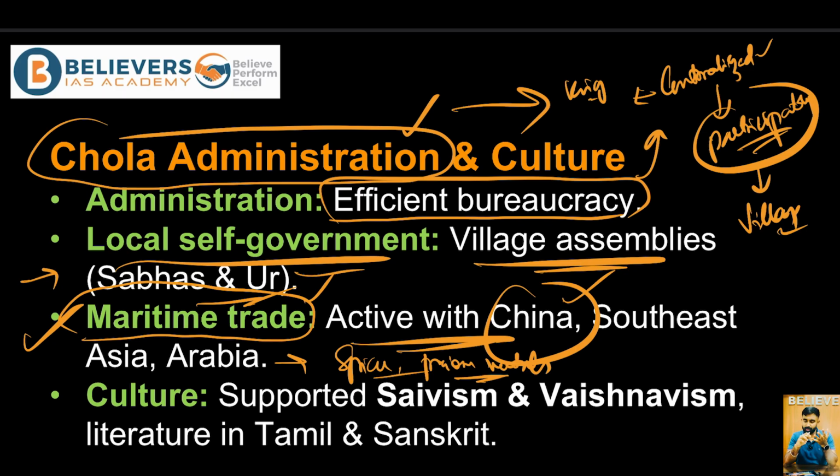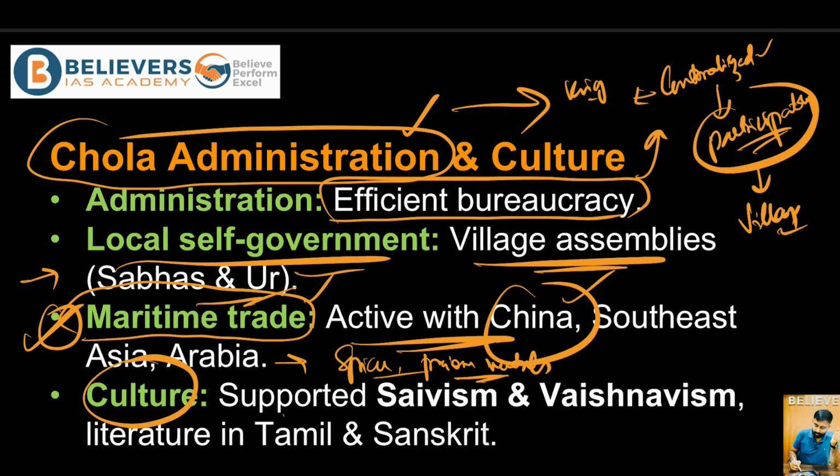So Chola administration was very stable. The main reason is the efficiency with which the bureaucracy was maintained, right? And the next most important thing was the maritime trade, with which the fiscal part of the administration or the empire was maintained.